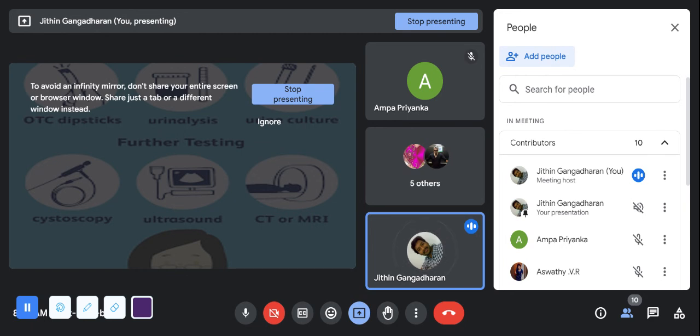So tab cefixime 200 mg BD is the dose. Then injection ceftriaxone 1 gram BD is the dose. So that is the management of urinary tract infection. Then OTC dipsticks will help you to understand that, and urine culture for further testing. If the patient has a repeated urinary tract infection, we'll treat the patient and send that patient back again after 1 week.